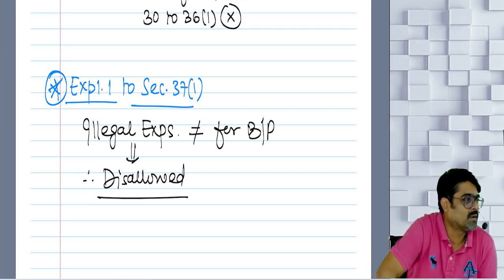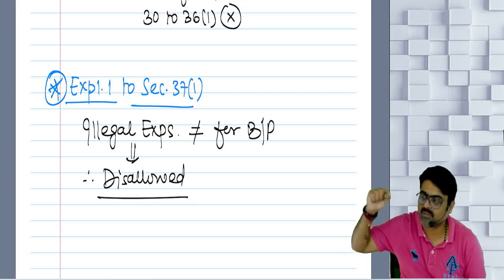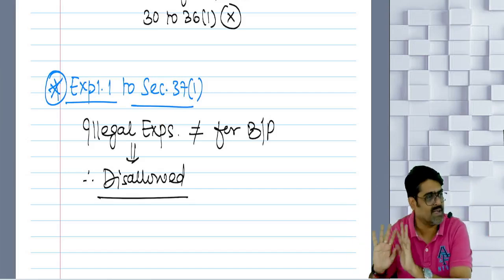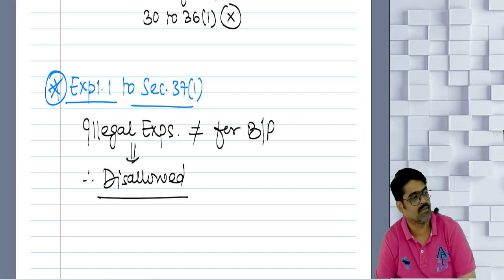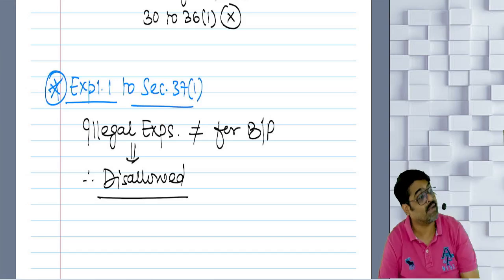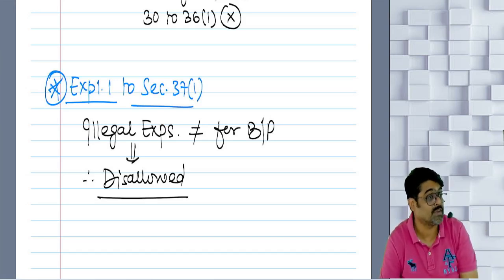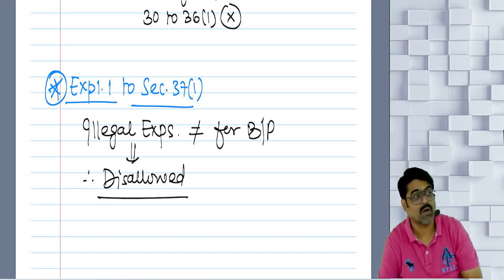Understanding or not? So can my illegal expenses be claimed as deduction? No. Illegal expenses will not be allowed as a deduction. But illegal incomes, income from illegal activities, may be taxable if the assessee is caught. Now a case happened a very long time back.